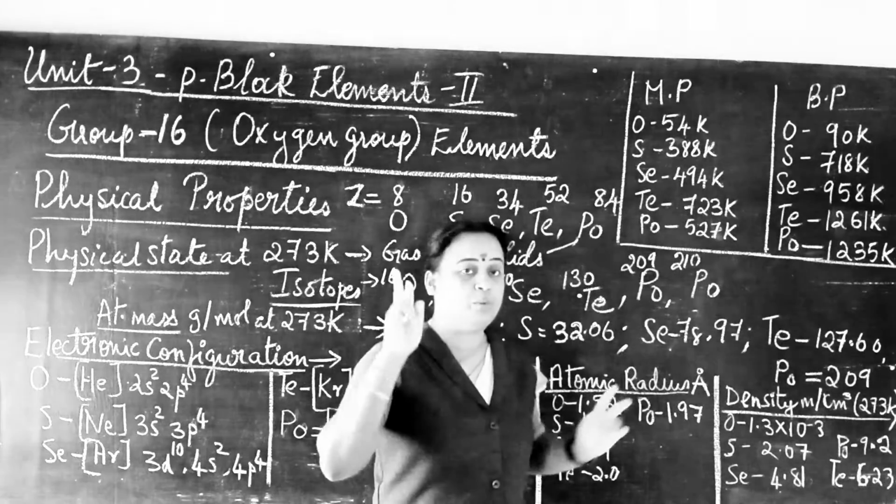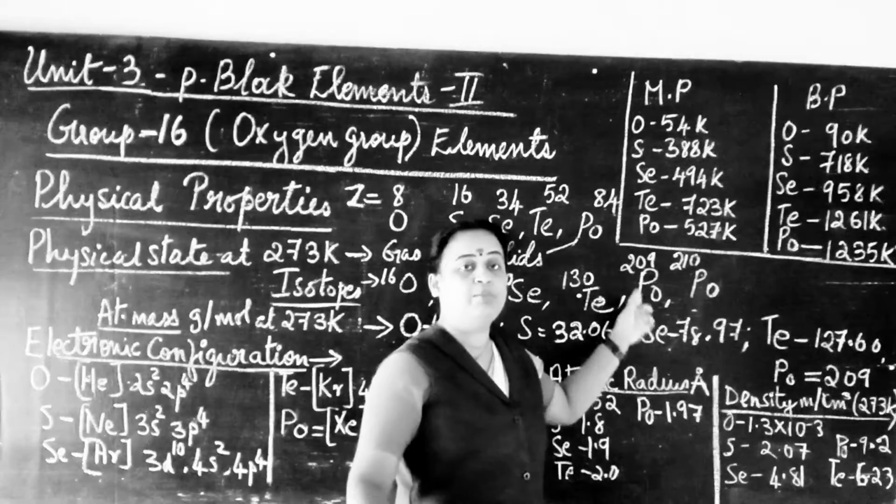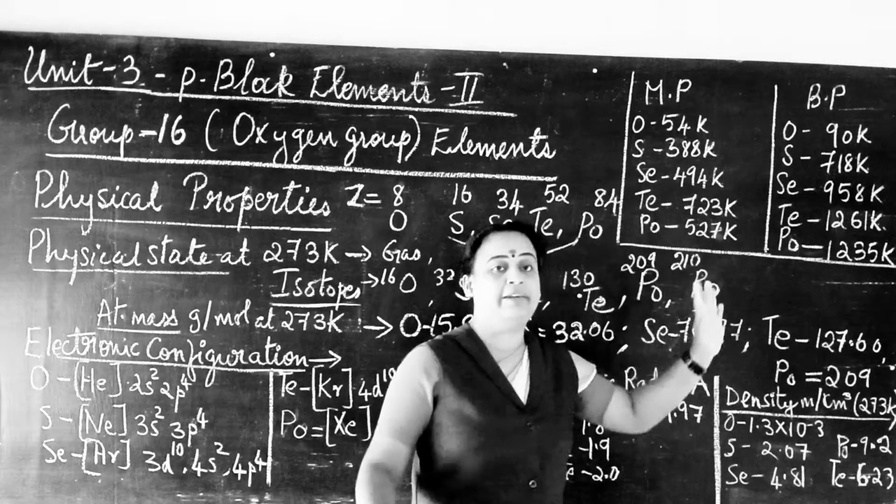In the case of polonium, two isotopes exist: polonium 209 and polonium 210.